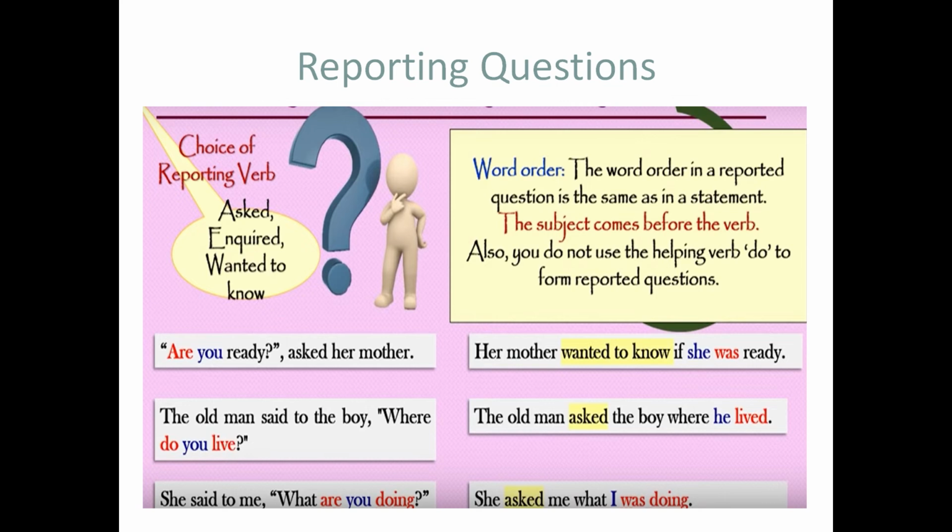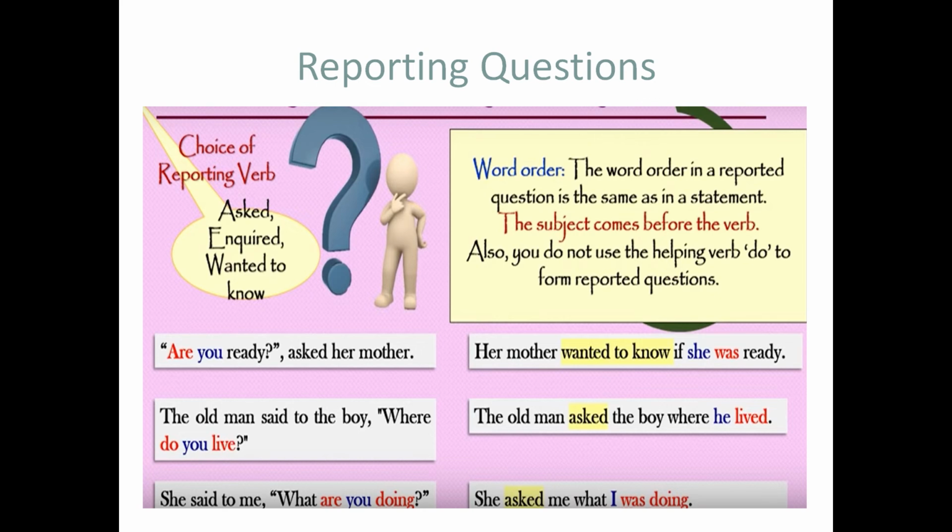The next example is: the old man said to the boy, "Where do you live?" When we report this question, it becomes: the old man asked the boy where he lived. Please notice that this question begins with a question word where, so the same question word where is used as the conjunction. And the question form is replaced with a statement word order, where the subject comes before the verb. So, where do you live becomes where he lived.